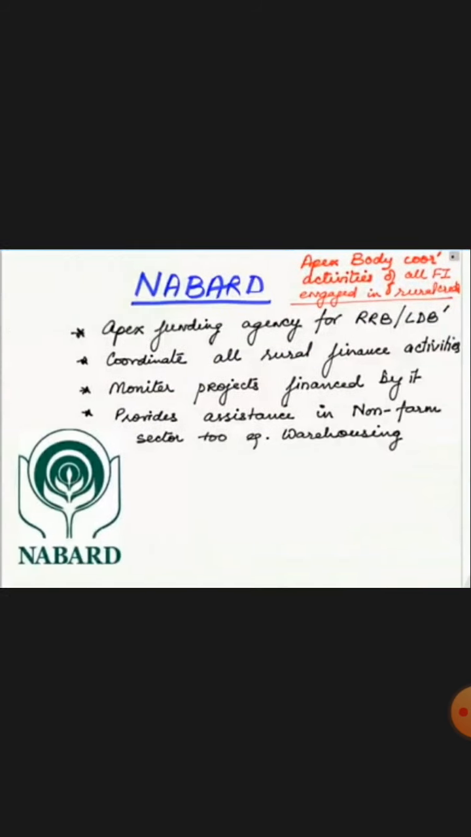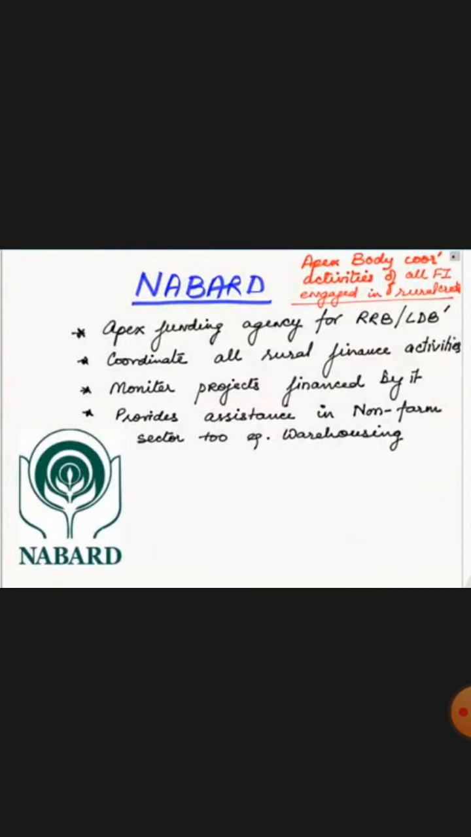Okay, now the NABARD description. It is the apex funding agency of RRBs and LDBs. Then it coordinates all rural finance activities, monitors projects financed by it, and provides assistance in non-farm activities like warehousing, animal husbandry, poultry farming, fisheries, and other activities which need money to grow.